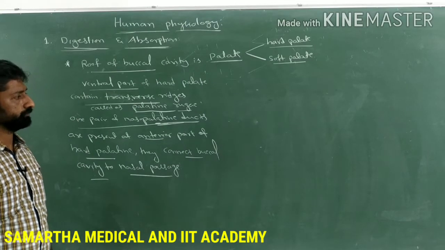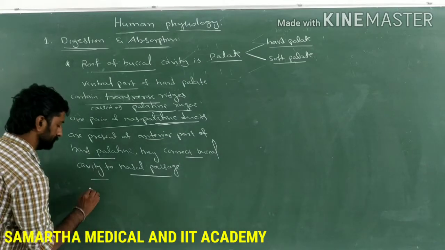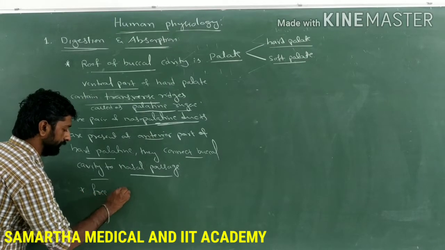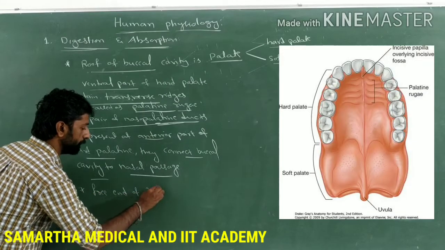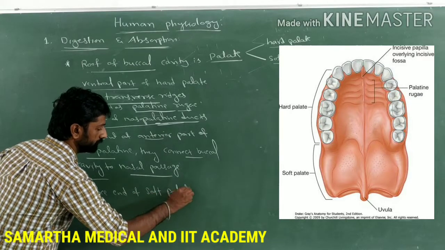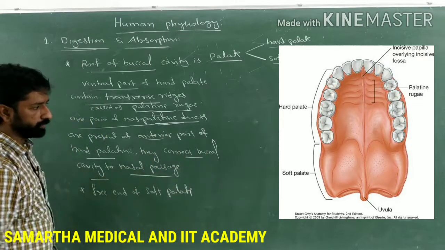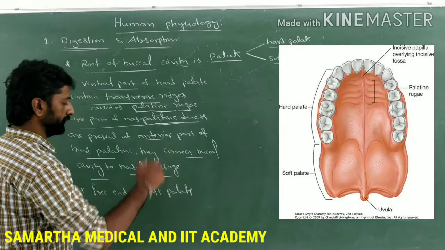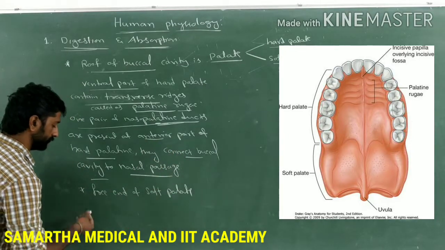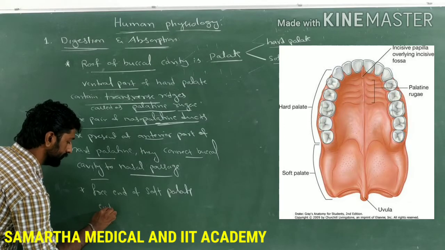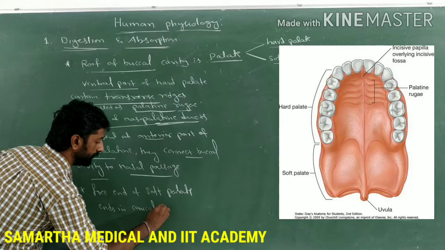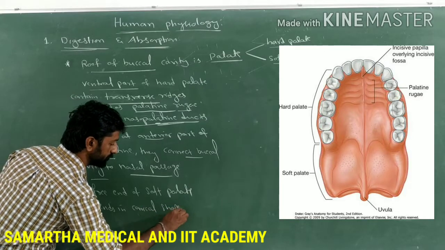Then the free end of the soft palate. At the down part of the diagram is the soft palate. So the free end of that soft palate ends in a conical shaped structure.